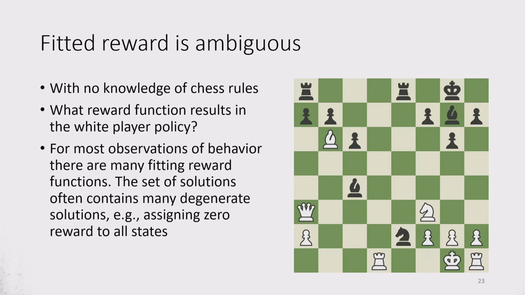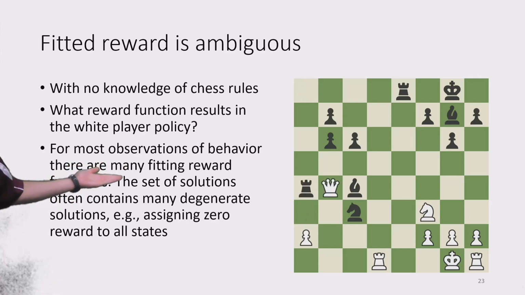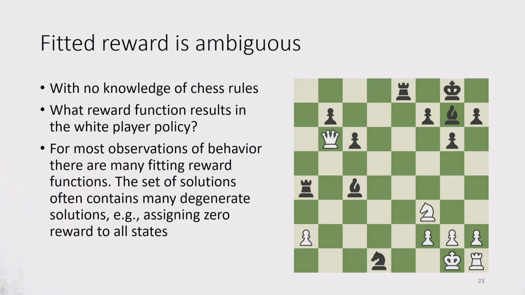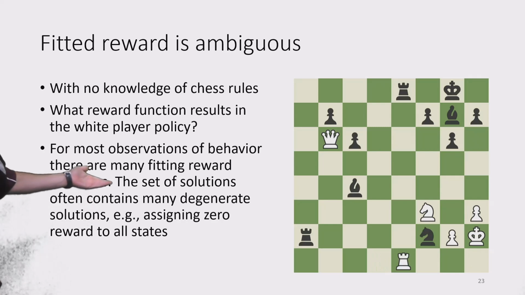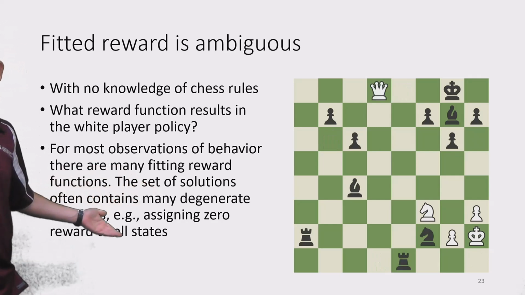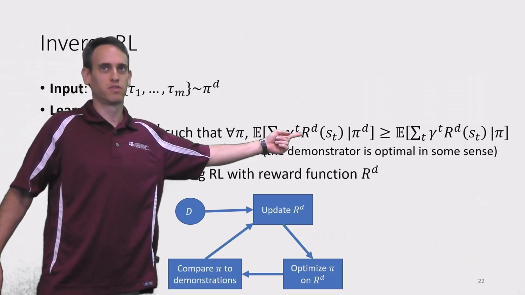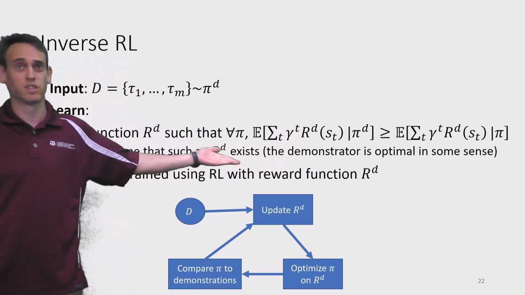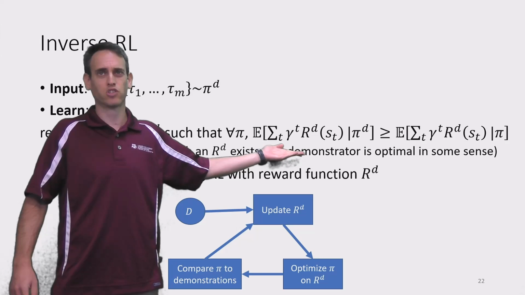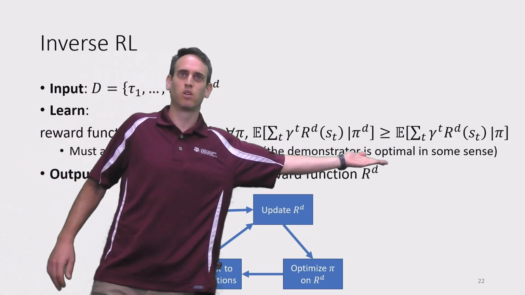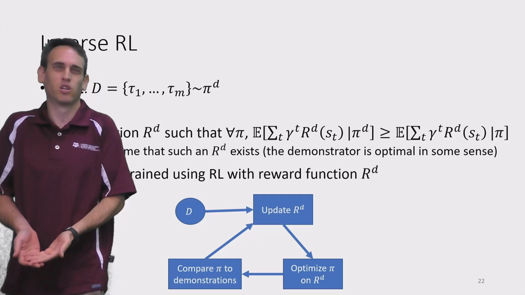Because there's a lot of ambiguity here. Moreover, there's many reward functions that can fit a specific behavior. And many of these rewards, in many cases, can be degenerate solutions. Actually, there is a degenerate solution that might fit with this constraint always, which would be simply assign zeros, right? If all of the rewards are zeros, the reward function always returns zeros, this constraint will hold. But that will be a degenerate solution.